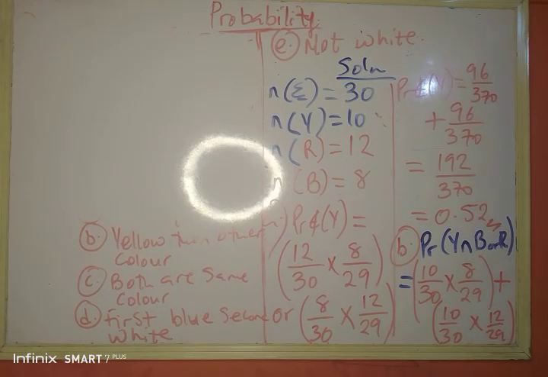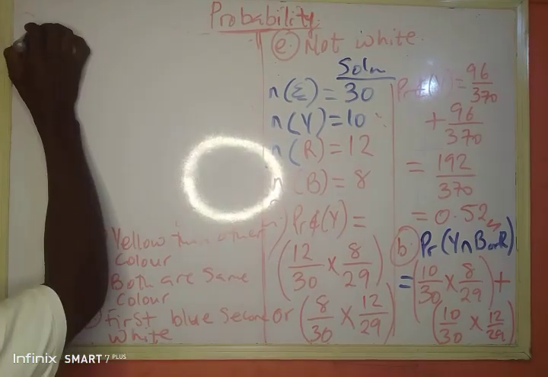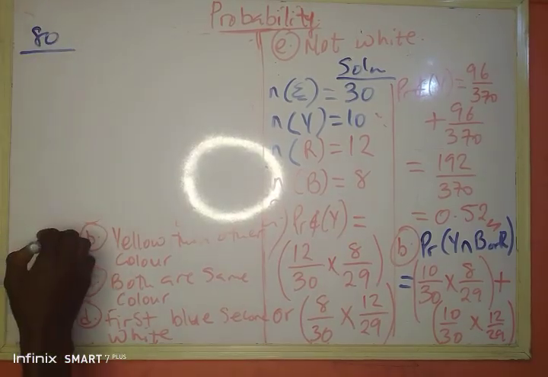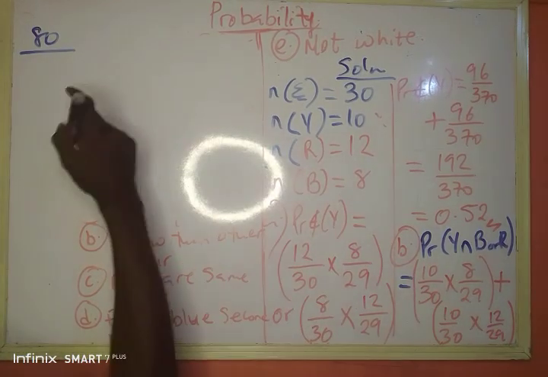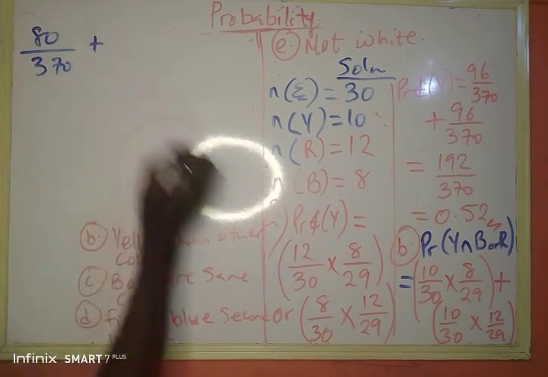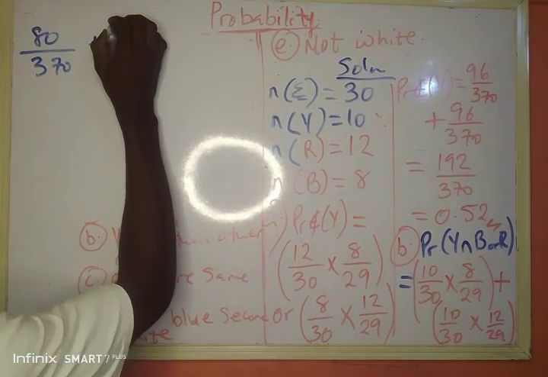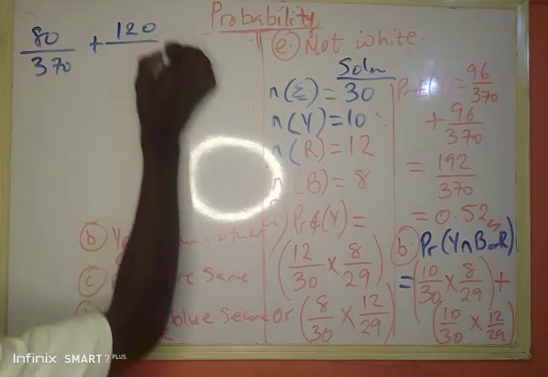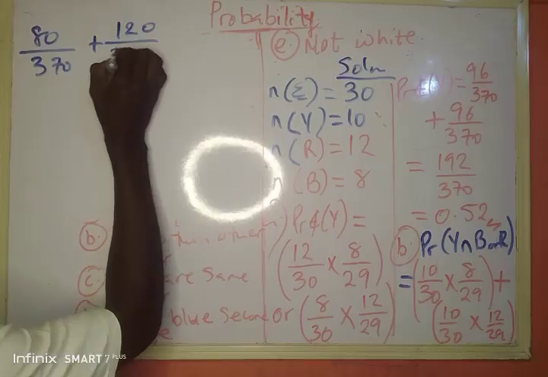So from here now, we say what? 10 times 8 should be 80 divided by 30 times 29, which is 370, plus 10 times 12. 10 times 12 is 120 divided by 370.